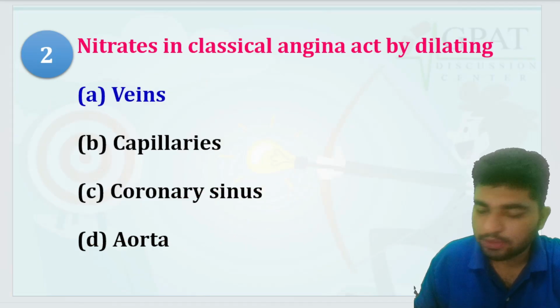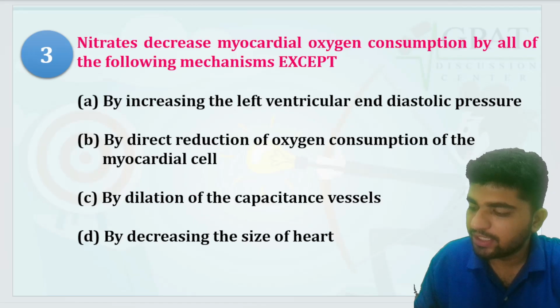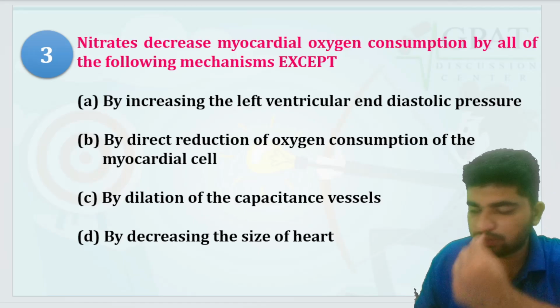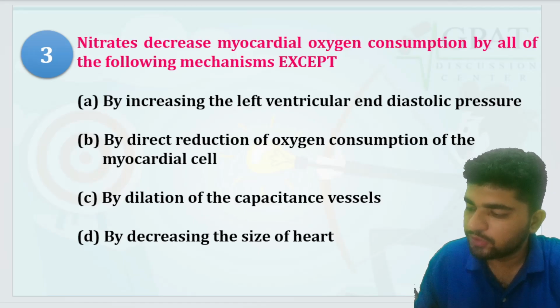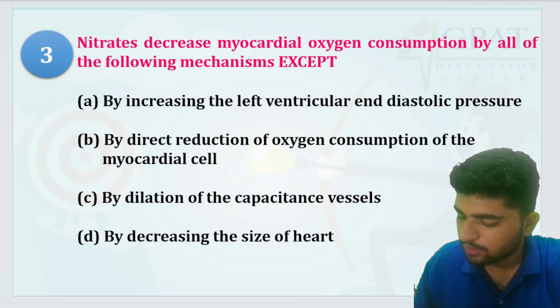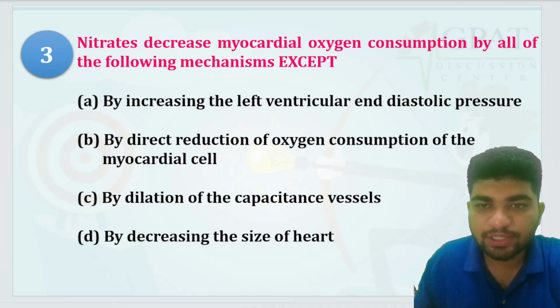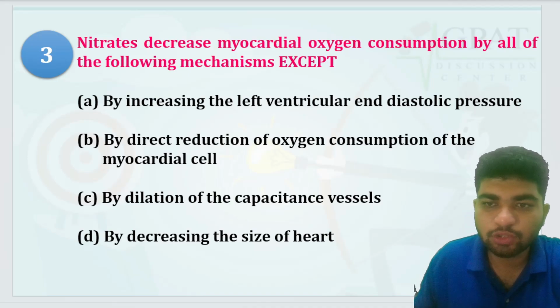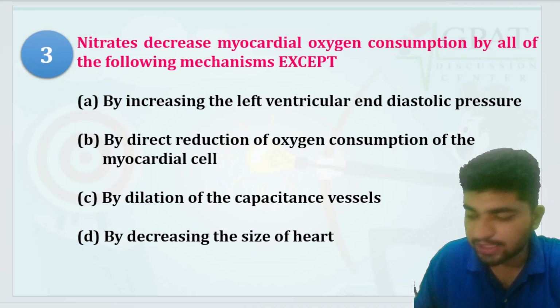Next question: nitrates decrease myocardial oxygen consumption by all of the following mechanisms except. By increasing the left ventricular end diastolic pressure; by direct reduction of oxygen consumption of the myocardial cells.